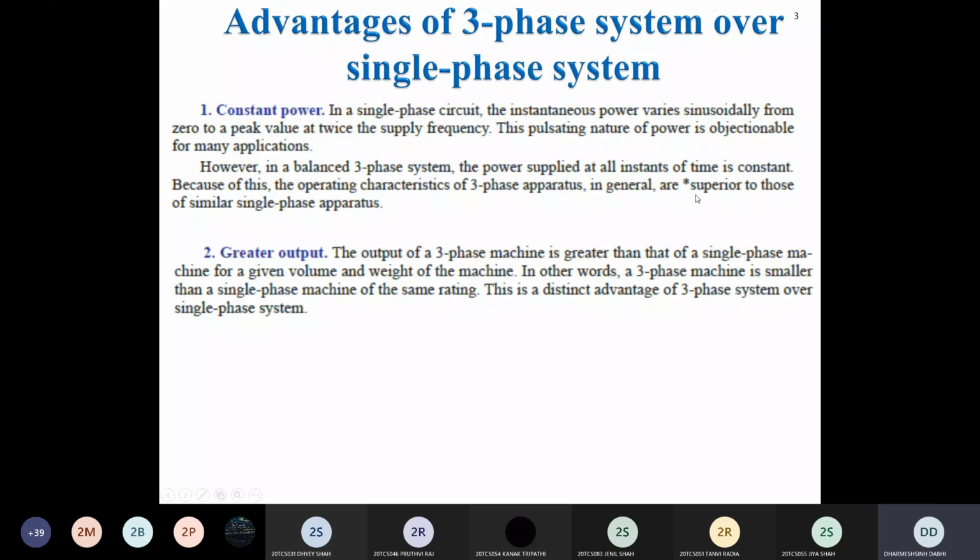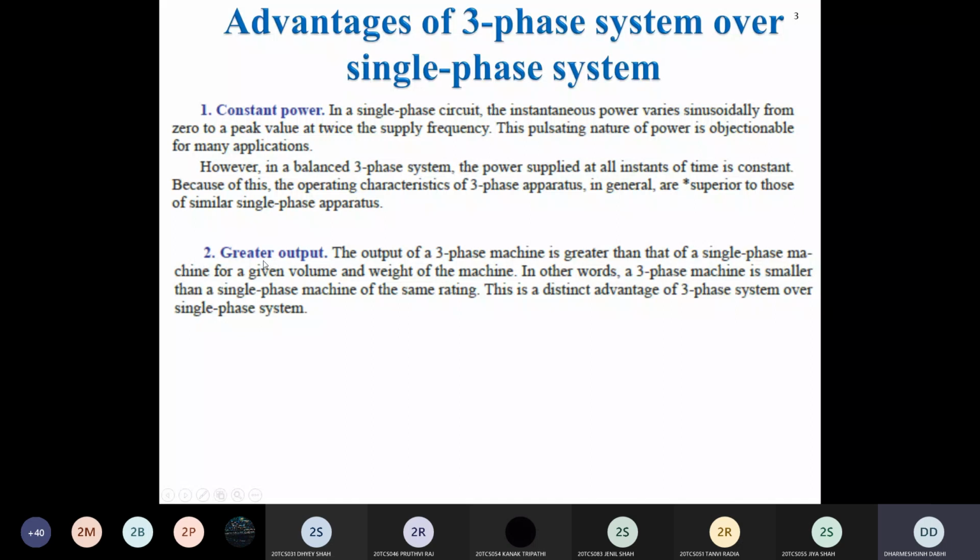But if you're talking about a three-phase balanced load, the three-phase system provides constant power at all instants of time. So if you provide three-phase power to any load, the characteristic of this load is superior as compared to single-phase power. Clear? So this is the first advantage, that three-phase power provides constant power to the load.